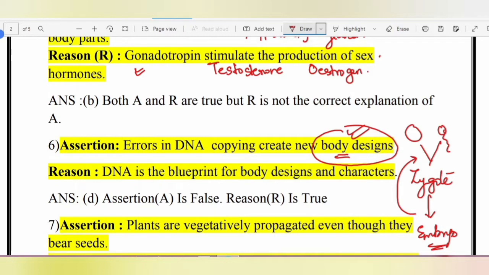The external morphology remains the same. The external structure remains the same. But genetically, we are very different from each other, whether it is between the siblings or between the child and the parents. Okay. So errors in DNA copying do not create new body designs. So assertion is false and reason is true. Alright.